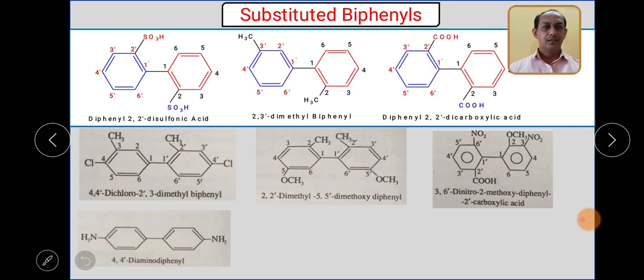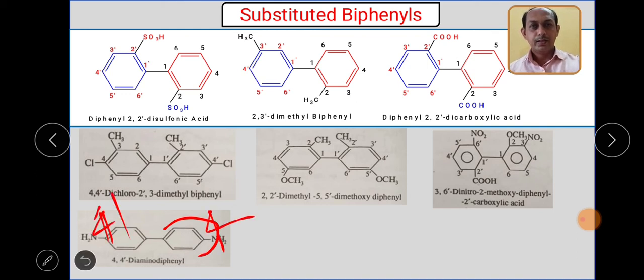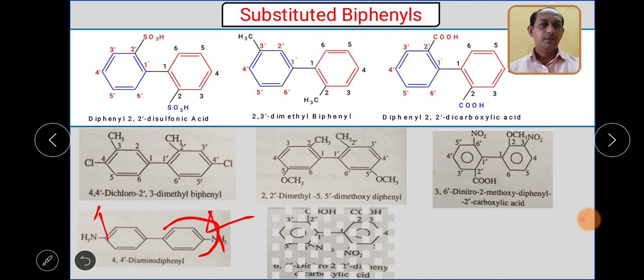Simple structure. What will be the name? In this case we will start numbering this way, 1, 2, 3, 4. So this will get 4 and this will get 4', right? So what will be the name? 4,4'-diamino biphenyl or diphenyl.